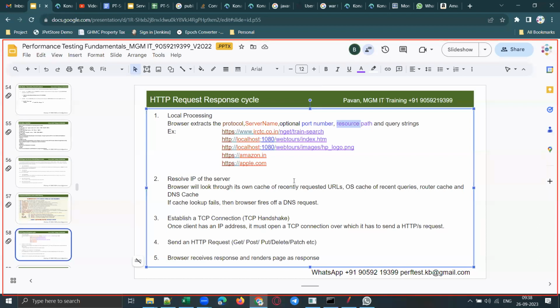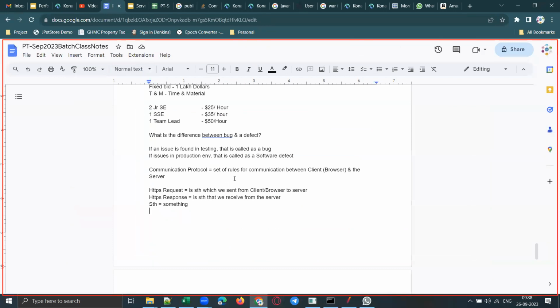Because if someone joins in the middle, they will think, okay, I missed the previous sessions, I will focus once I complete those sessions. No, this session doesn't have any dependency on the previous sessions. Is it clear? Yeah, Pawan, clear. Okay. Now, I'll share this class notes document with you, so you need not take running notes or worry about that. I'll share this class notes document with everyone once you confirm your joining.